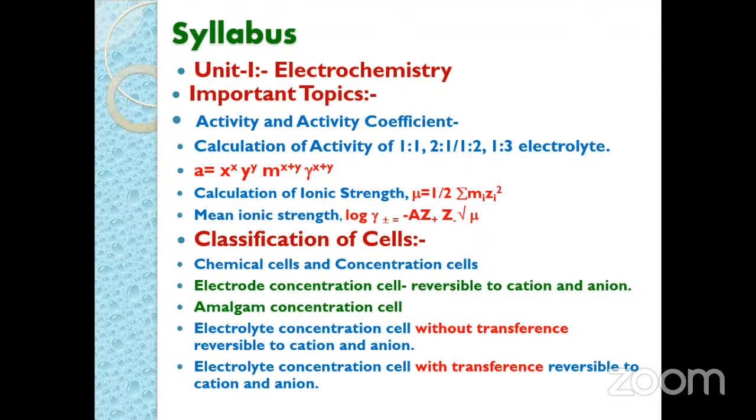Regarding the electrolyte concentration cell with transference, reversible to cation and anion, with transference means the absence of salt bridge and presence of liquid junction potential. On this topic, generally out of these two, reversible to cation or anion, the question will always be asked from these 2 points.